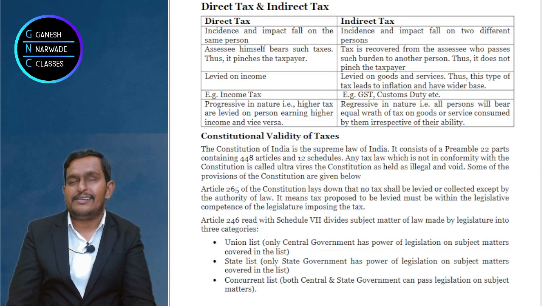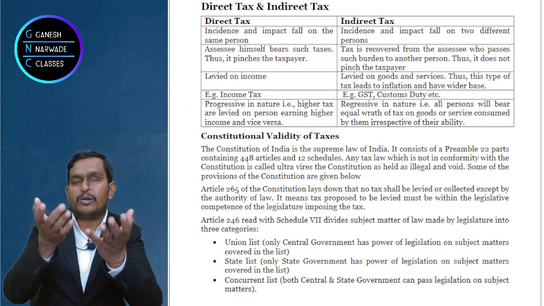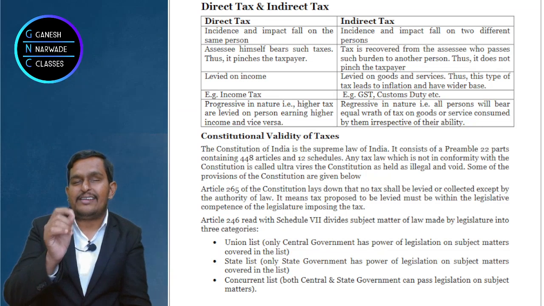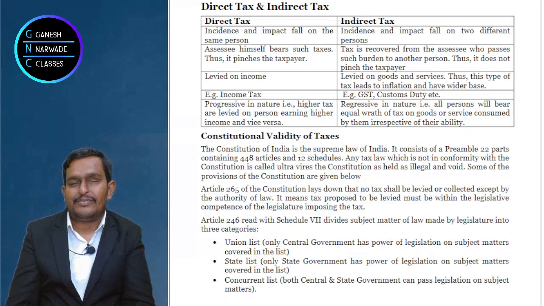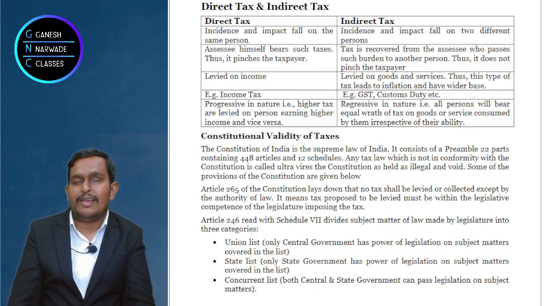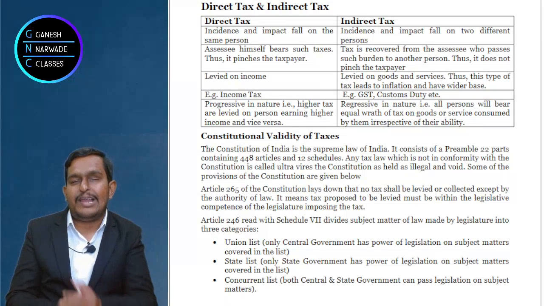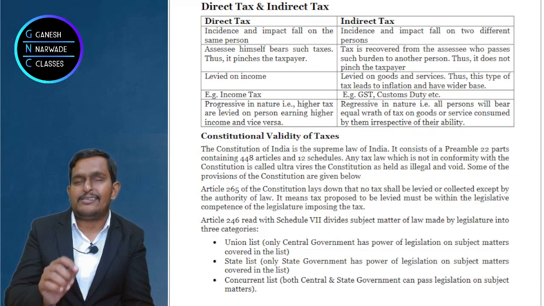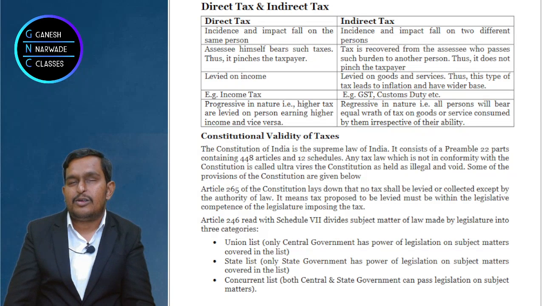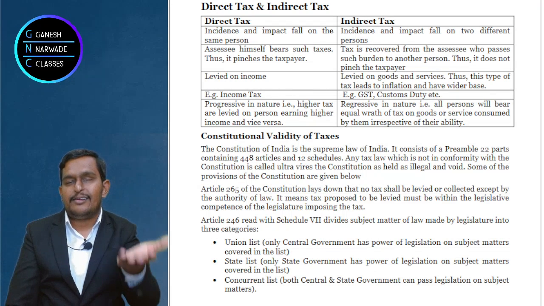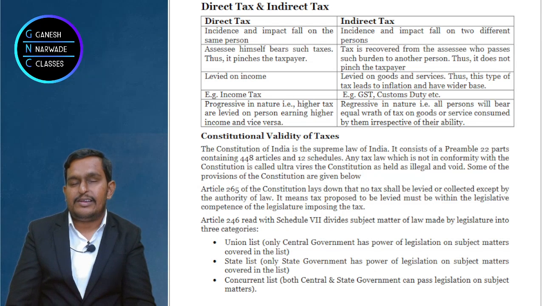So what happens is indirect tax actually pinches the people more. It increases the price of the products. It is inflationary in nature, right? Why is it inflationary? Because somebody could have bought the mobile at 10,000, but because of taxes it became 11,800. So this is adding to your price, and when prices of goods increase, we call it inflation. It is inflationary in nature.